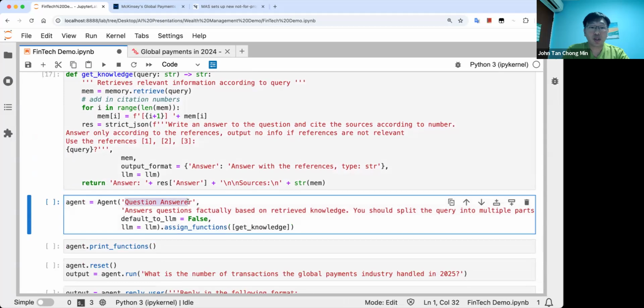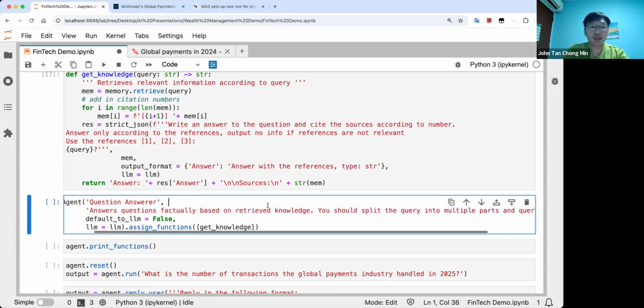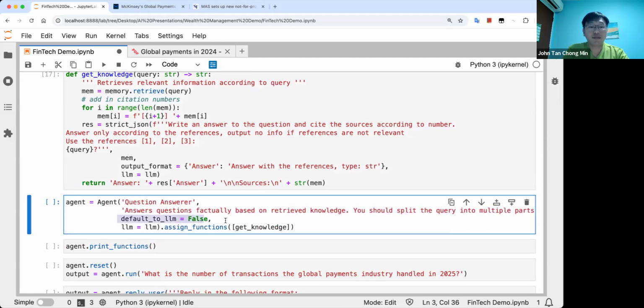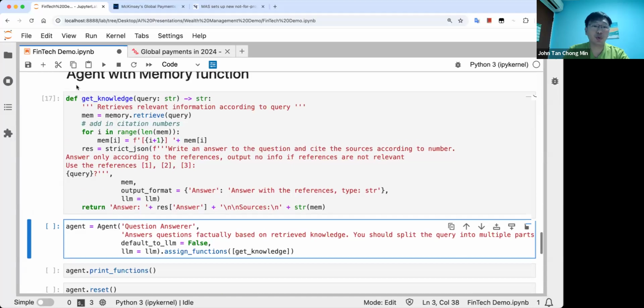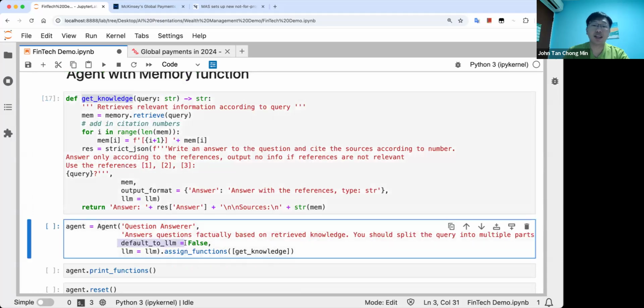So we define our agent, question answerer, that answers questions factually based on the retrieved knowledge, splitting the query into multiple parts and querying separately. We do not use the default LLM function because we don't want it to hallucinate information. We just want it to only use the get_knowledge function. This LLM function is in case you have an agent that needs to generate new things; it can help it to generate, but this is not needed in this case.